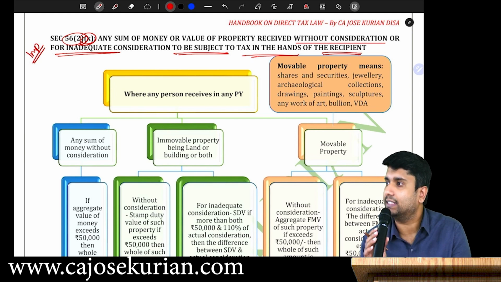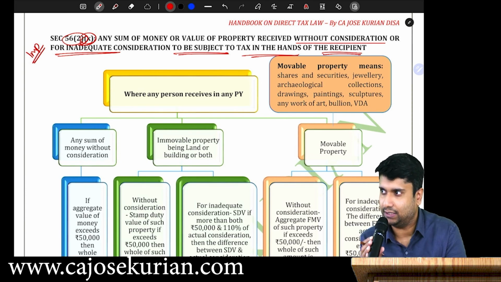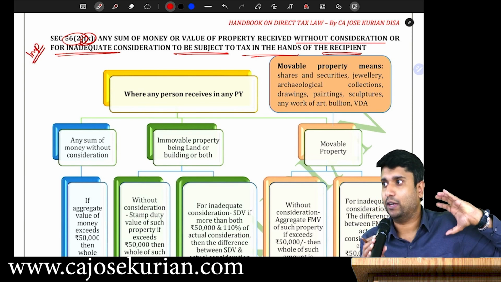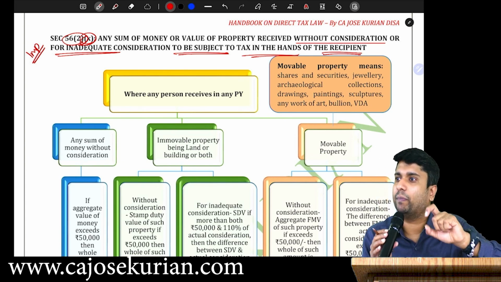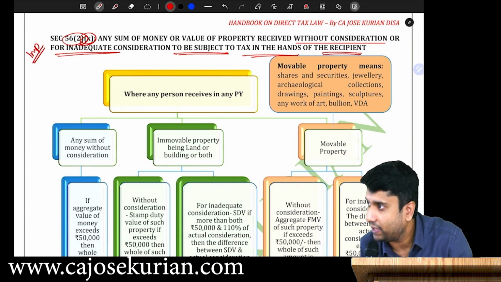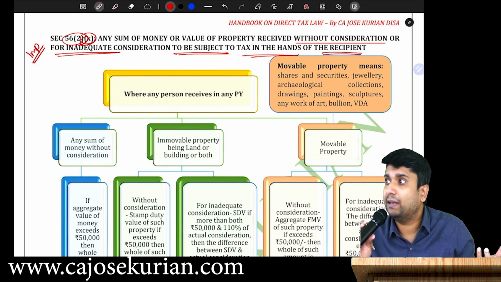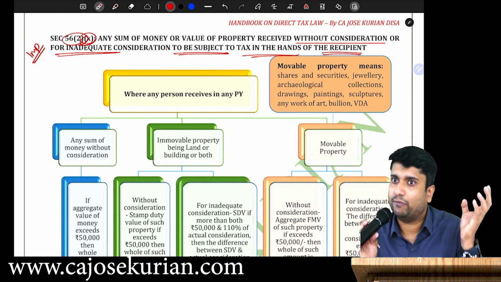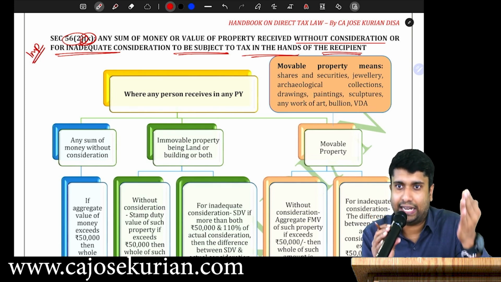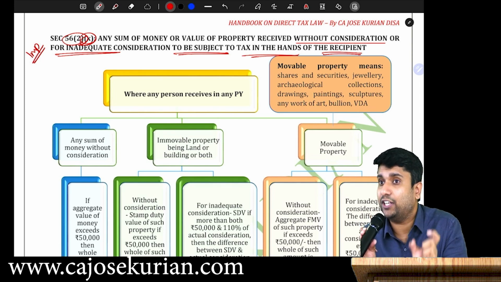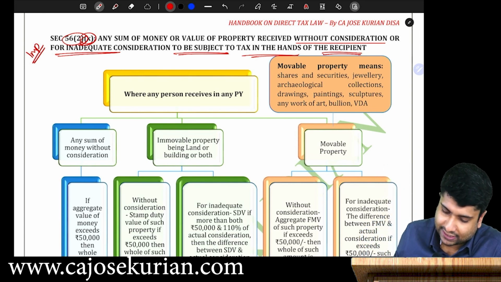What do you mean by inadequate consideration? You are paying some consideration, but that consideration is way too less. In such a scenario, the recipient, whoever gets that particular asset, is getting a benefit. That benefit has to be valued and you have to pay the taxes for that benefit. Are you with me? Say some people, or my friend, have gifted me a house. I'm getting a benefit. What is that benefit? Value of house. So that value of house will be taxable in my hands under 56 subsection 2 clause number 10. And that's what we are about to discuss. So, taxation of the gifts in the hands of the recipient. Are you with me? So let's understand what exactly this is.